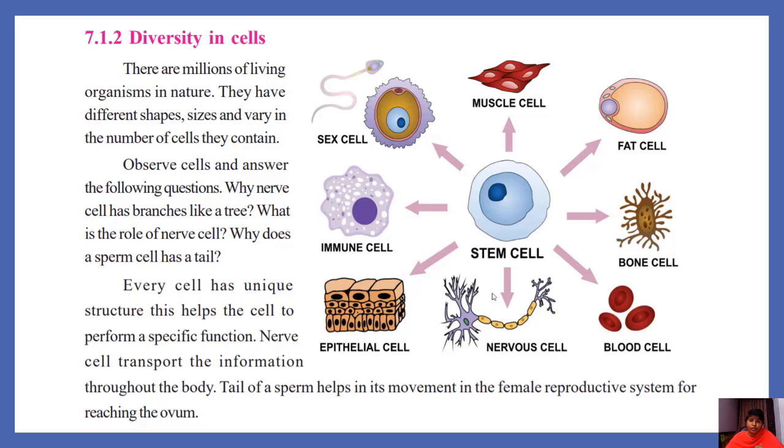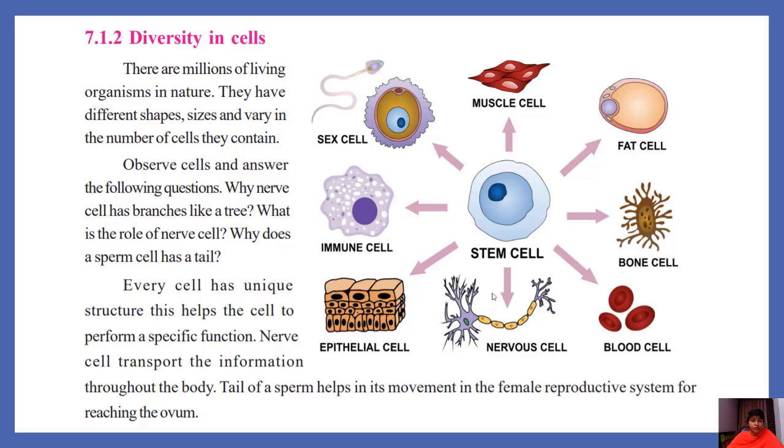So why do they look like that? Why is there diversity in cells? Because every cell has a unique function. To perform that function, the structure of that cell is made.